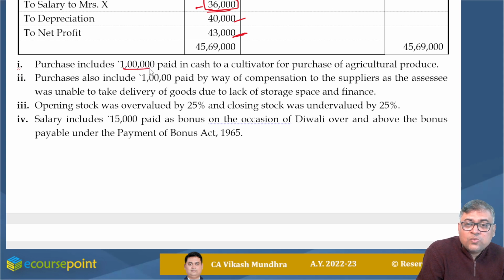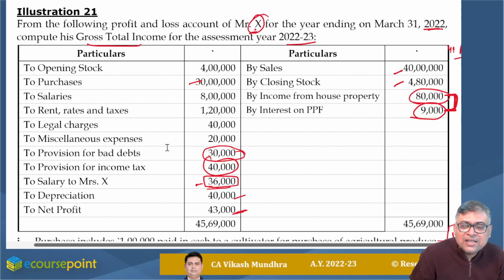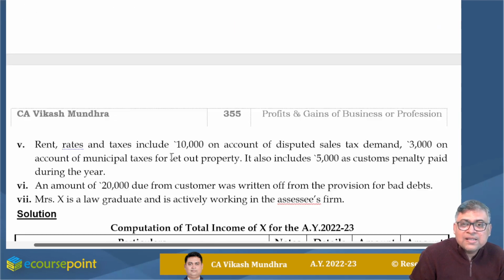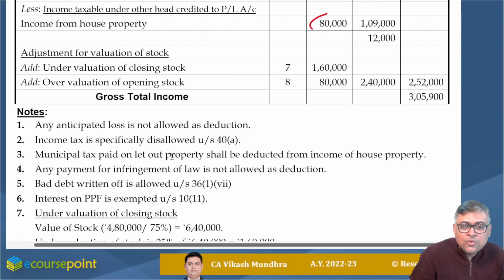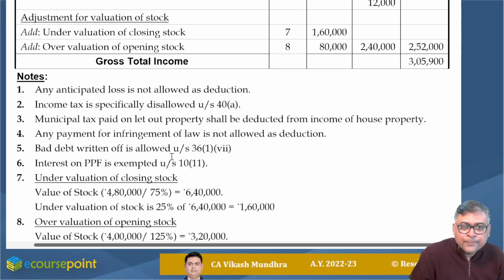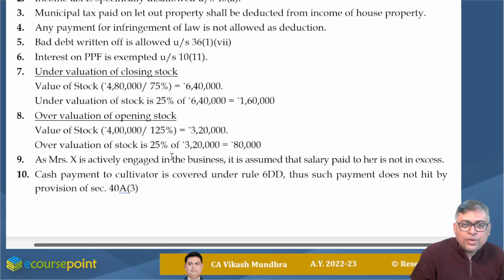purchase includes rupees 1 lakh paid in cash to a cultivator for purchase of agricultural produce. He is directing towards 40A(3), cash payment in excess of 10,000. Now we will consider Rule 6DD. In Rule 6DD, it is specifically mentioned that if payment is made in cash to a cultivator, that is a farmer, then 40A(3) is not applicable. Okay. Accordingly, no treatment is required.